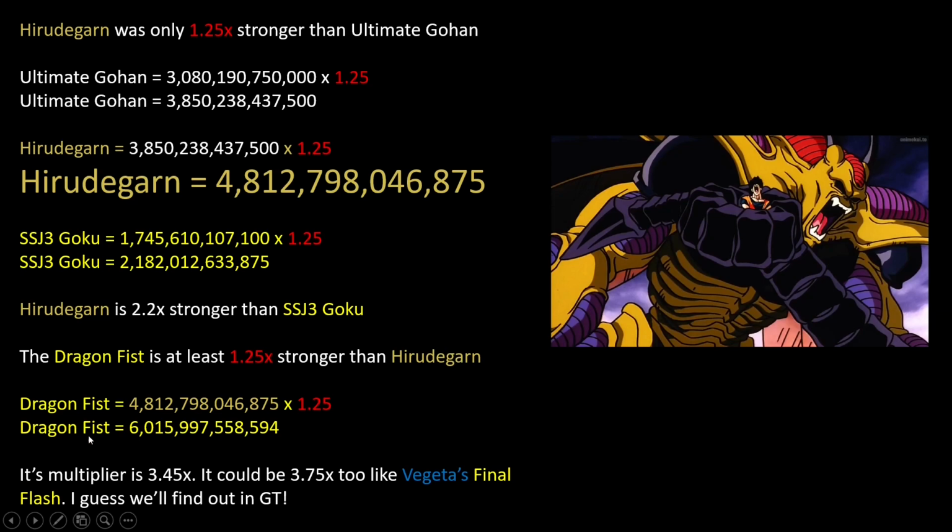So the Dragon Fist has a power level of 6 trillion, which means it is a 3.45 times multiplier, and it could also be a 3.75 times multiplier like Vegeta's Final Flash. So we don't know what the exact multiplier for the Dragon Fist is, but it's on the high side, and I guess we might be able to find out if it really is 3.45 in GT.